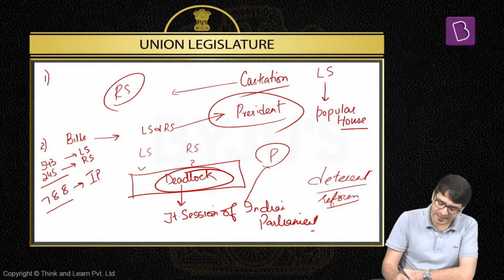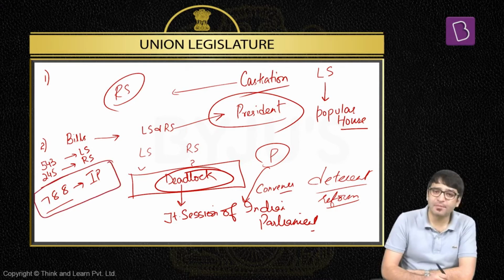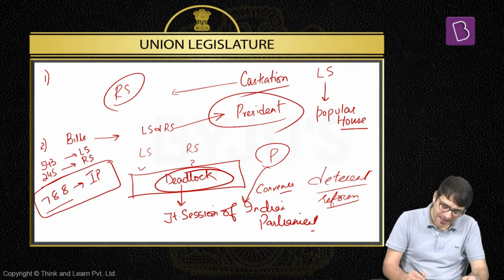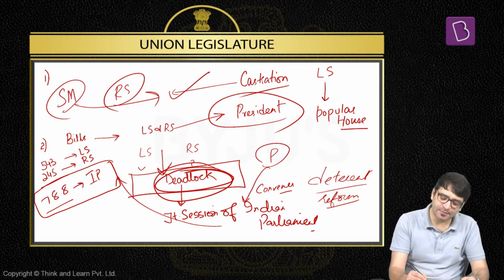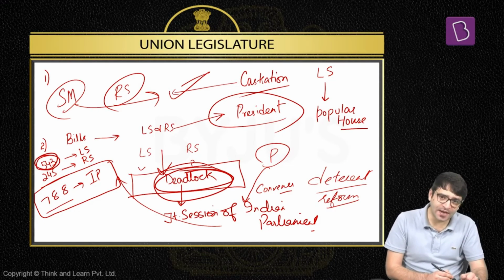What does the President do? He convenes the joint session of Indian Parliament, which means members of both houses of the Indian Parliament are present together. And in this joint session, this bill will be voted upon. And in this joint session, if the bill is passed by simple majority, the bill is passed. But look at the numerical majority of Lok Sabha. Lok Sabha has 543 MPs. Rajya Sabha has 245 only.